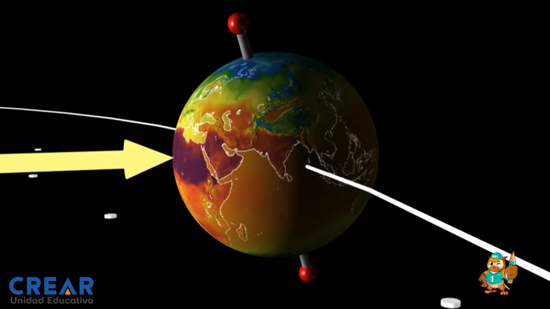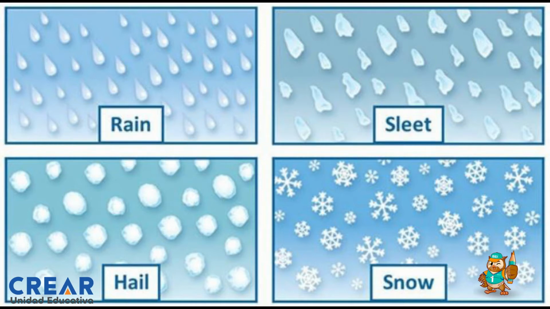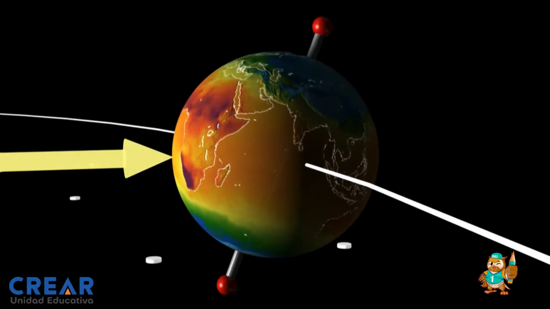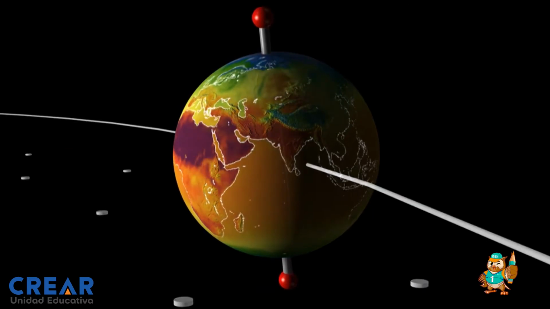And also we have the precipitation. Well, kids, the precipitation is the amount of rain, snow, hail, etc. that has fallen at a given place within a given period and is measured with a pluviometer in liters of water per square meter.